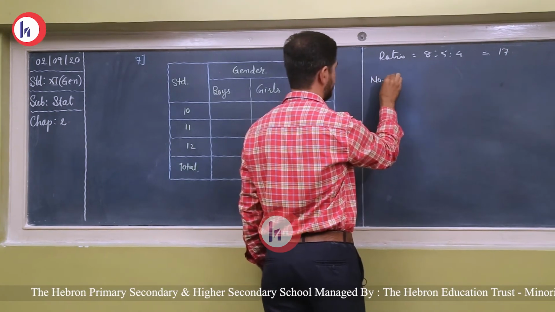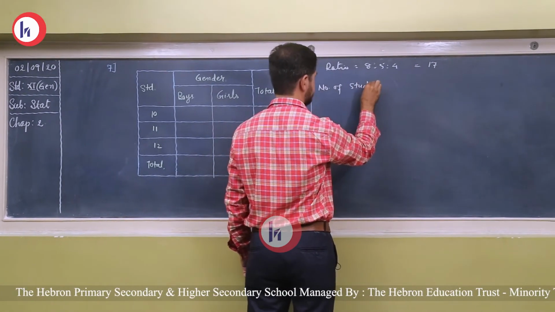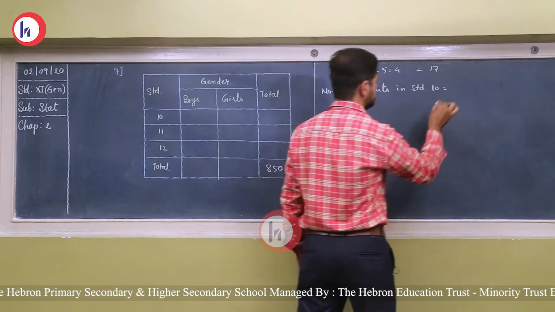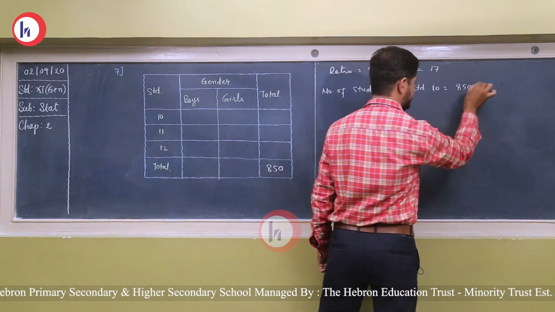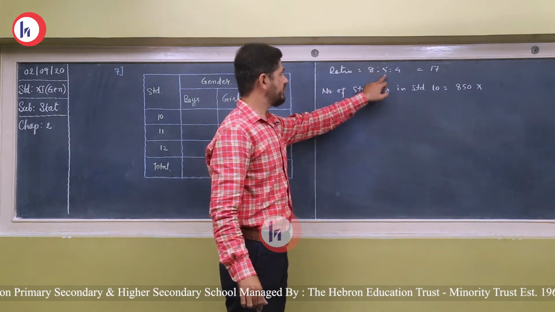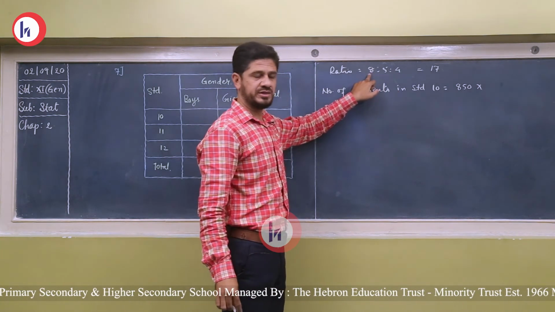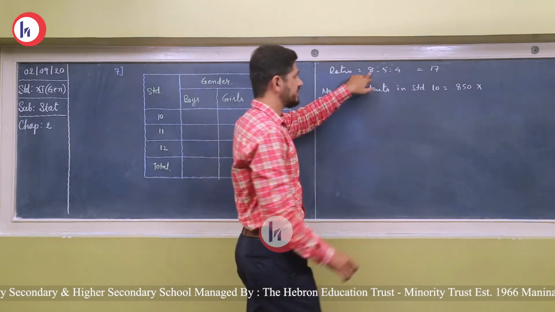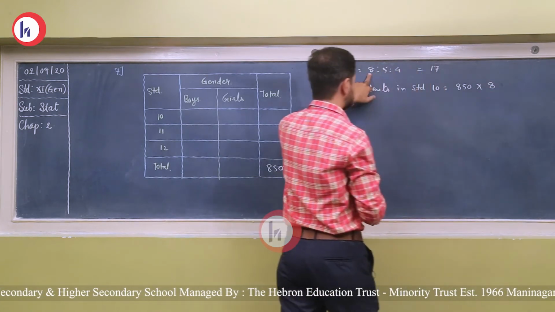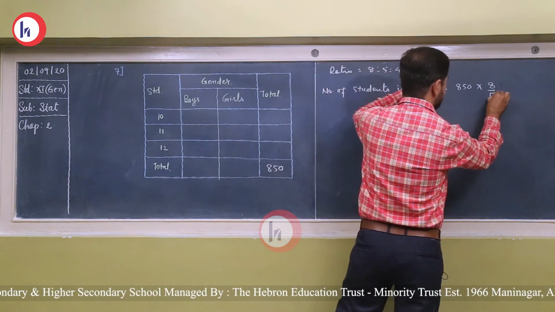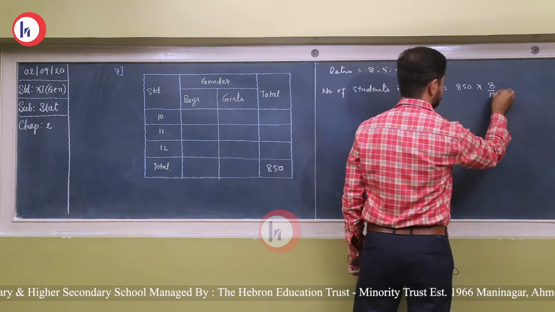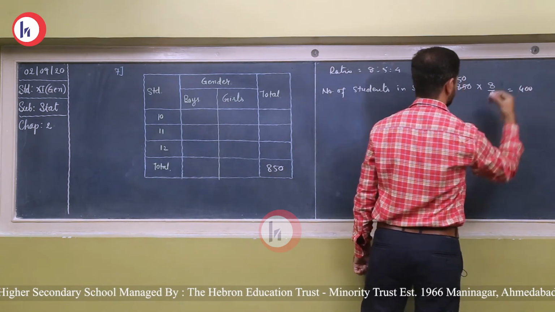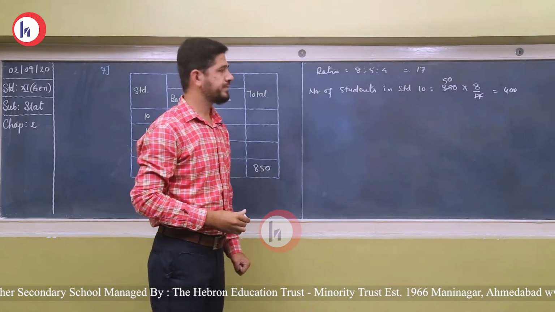So the number of students in standard 10 is equal to total number of students into the ratio, which is 8:5:4. So the first ratio indicates standard 10, second standard 11, and third standard 12. So 8 represents the number of students in standard 10. The total is 17, so we will divide it by 17. Now friend, 17 5s are 85, 5 8s are 40, that means 400 students are there in standard 10.